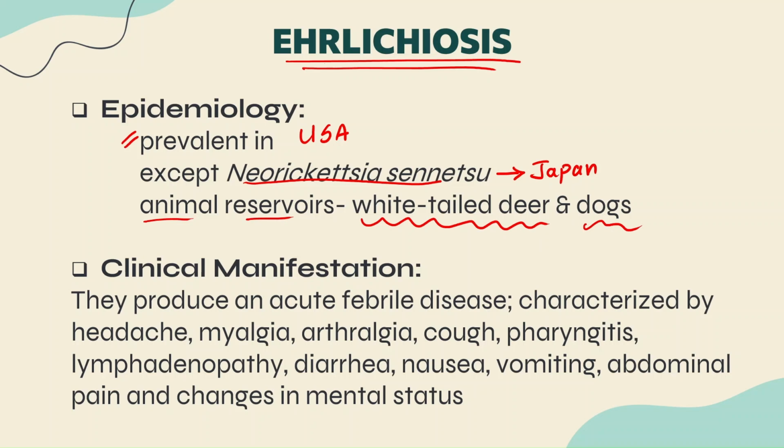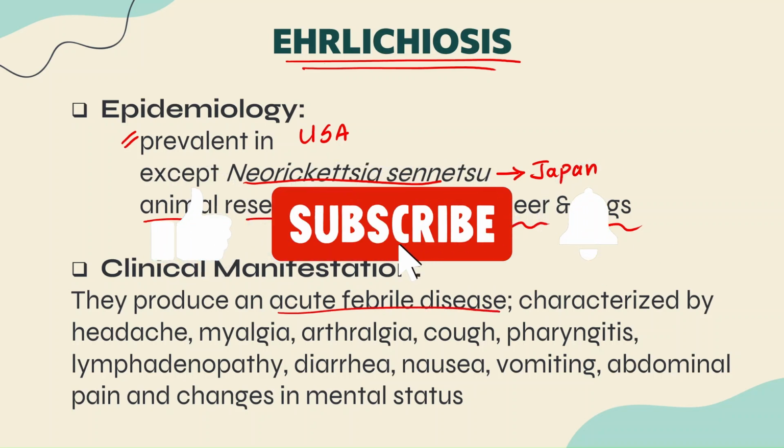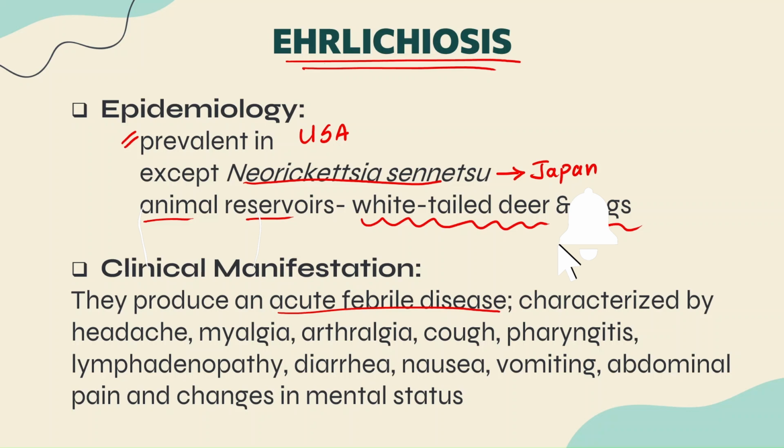Clinically, this particular condition is an acute febrile disease, which is characterized by some very common symptoms like headache, muscle pain called myalgia, joint pain, that is arthralgia, and cough. There can be inflammation of the pharynx, that is pharyngitis. Your lymph nodes can get involved, that is lymphadenopathy. Some GIT symptoms like diarrhea, nausea, vomiting, abdominal pain, and also there would be some CNS changes, that is changes in the mental status. So these are the various clinical features seen in case of Ehrlichiosis, guys.